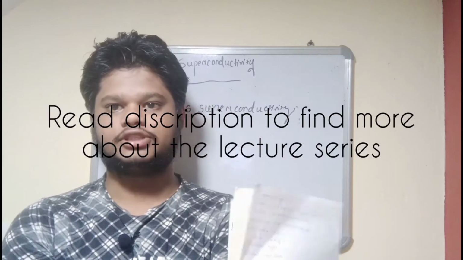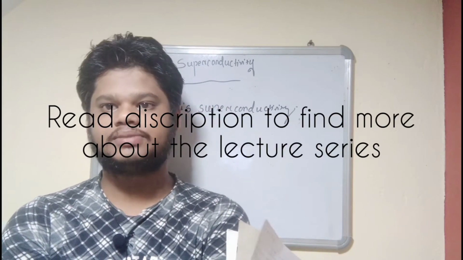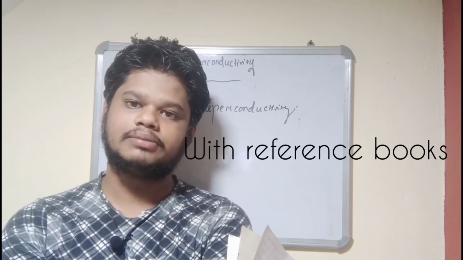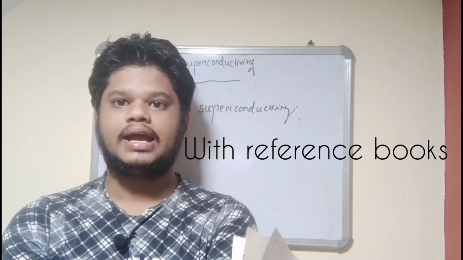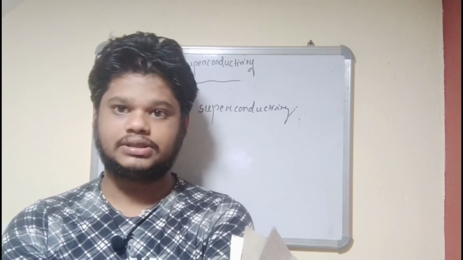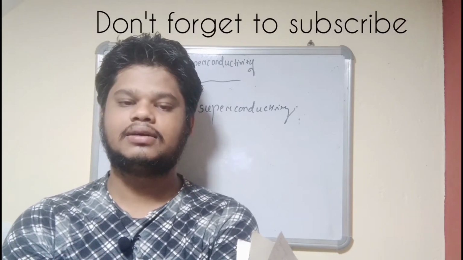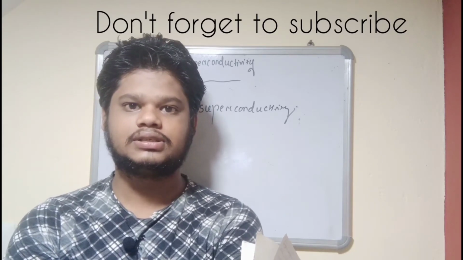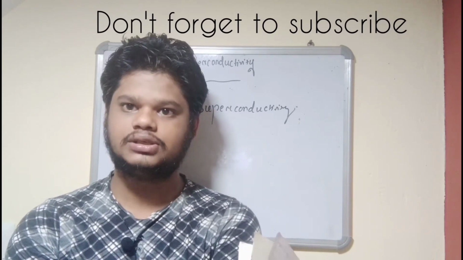Let's start with the first lecture, the basics of superconductivity. Here we will discuss how superconductivity was discovered, how it was observed, and what experiment was done in 1911. We'll see that in superconductivity the resistance is zero. That means the resistivity is zero.